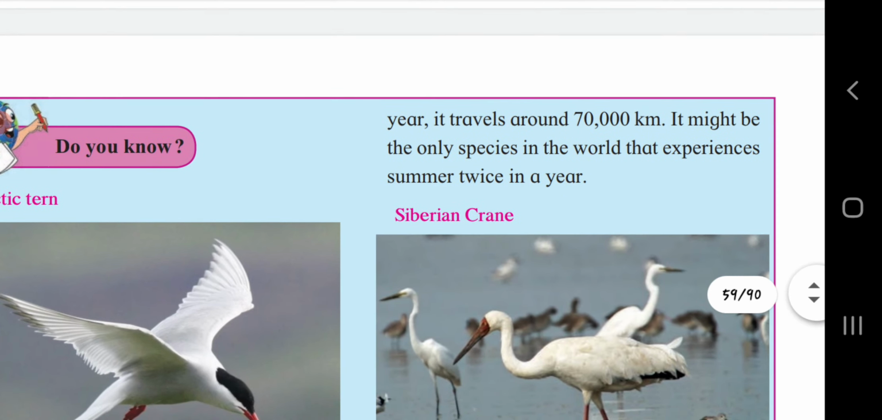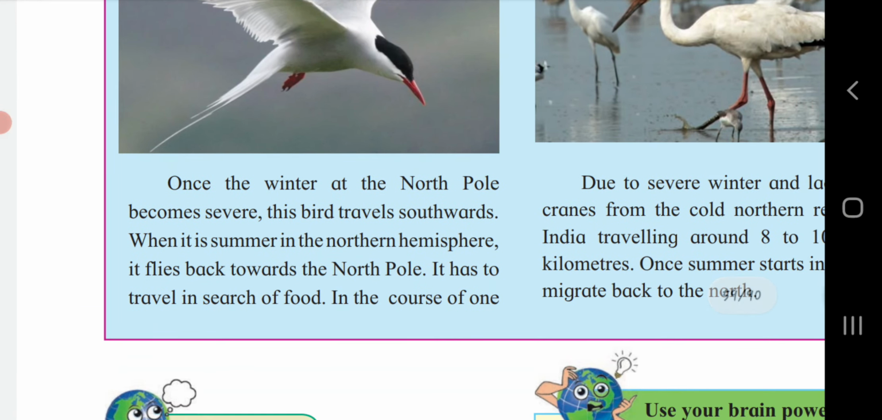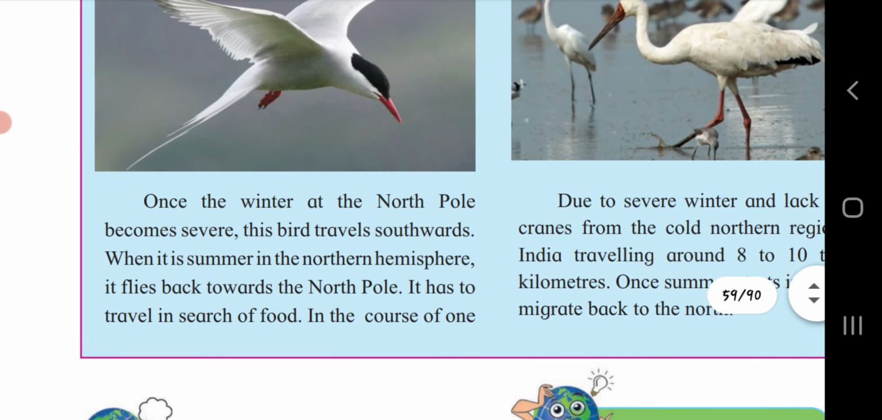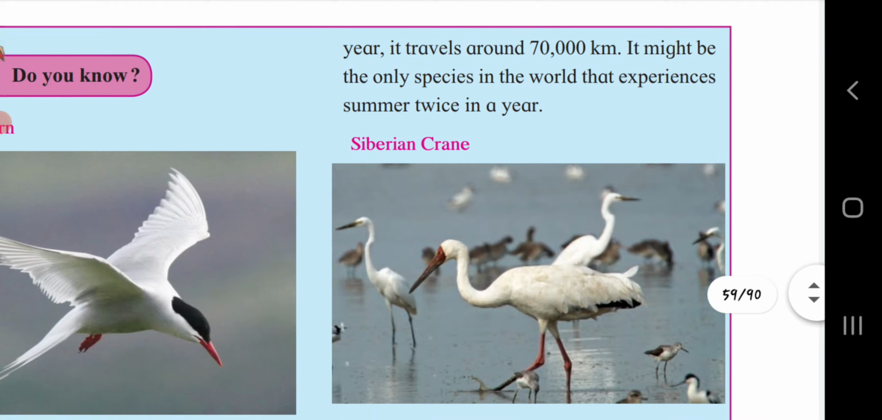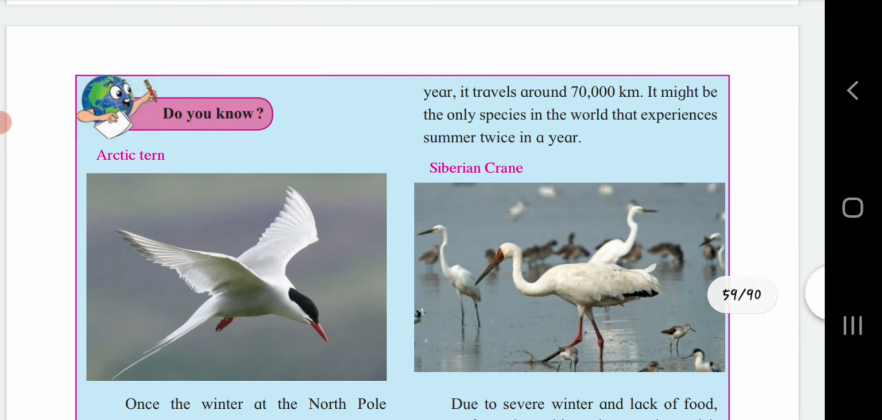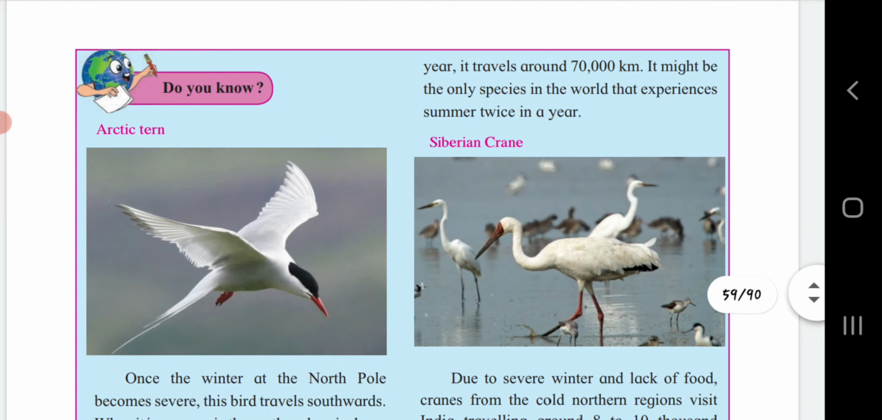Do you know? When the winter at the North Pole becomes severe, these birds travel southwards. When it is summer in the northern hemisphere, they fly back towards the North Pole. It has to travel in search of food. In the course of one year, it travels around 70,000 kilometers. It might be the only species in the world that experiences summer twice in a year. These are the Arctic tern and the Siberian crane. These two birds travel from one country to another in search of food, approximately 70,000 kilometers in a year.